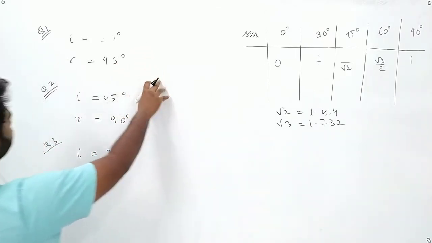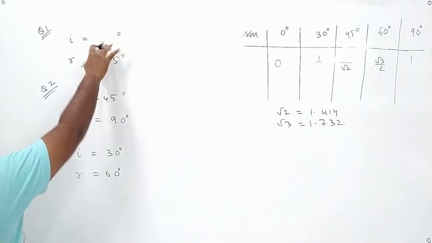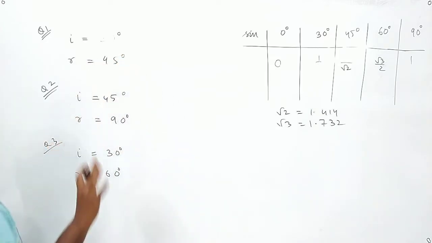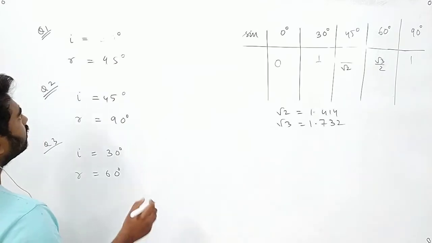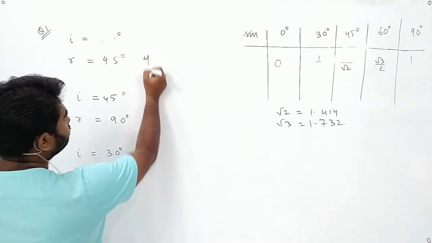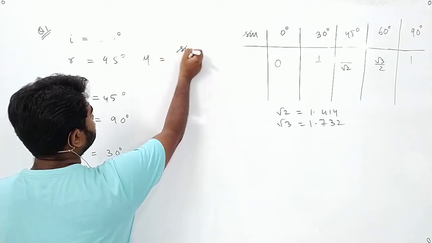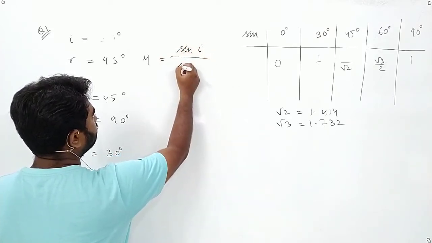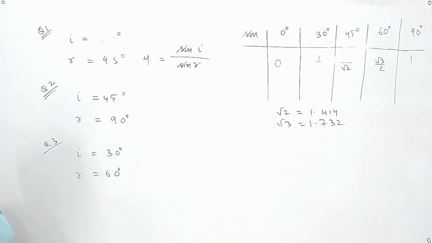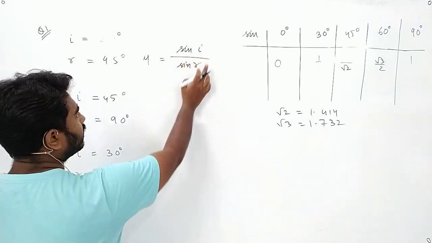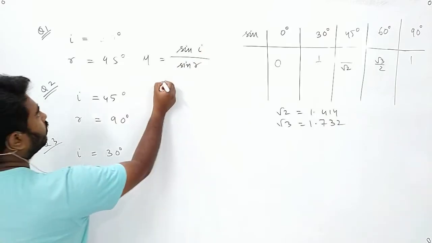Okay, so angle of incidence is 30 degree, angle of refraction is 45 degree. Now refractive index mu is sin I by sin r. Now what is sin I?